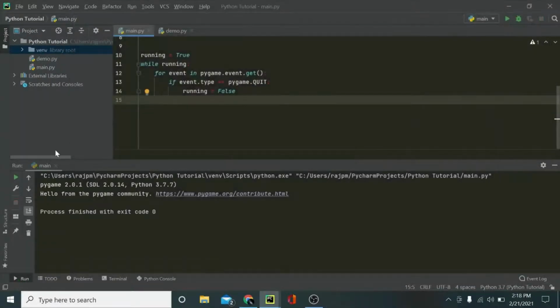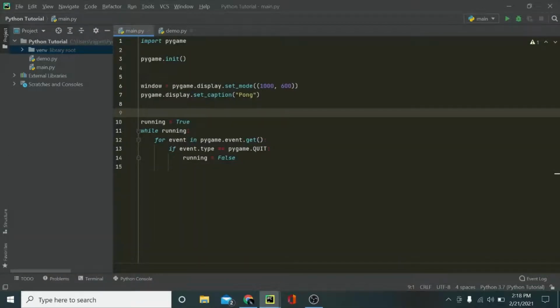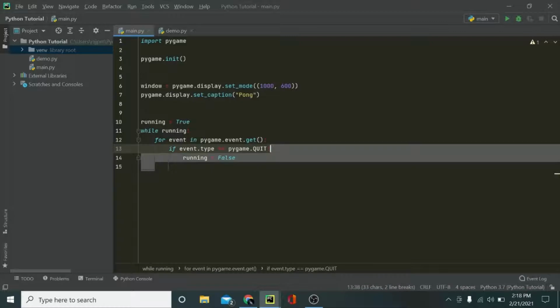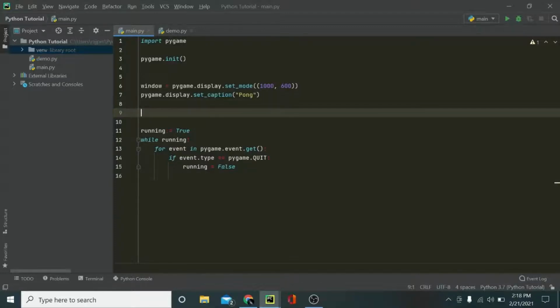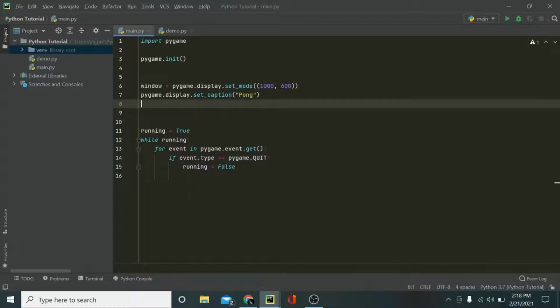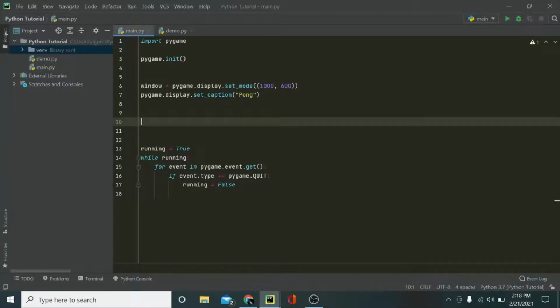And now we're going to be learning how to draw stuff in Pygame. So let me start with that. For drawing stuff in Pygame, there are a lot of methods. You can draw rectangles, you can draw circles, and a lot of other stuff. For our case, we need to draw two rectangles and a ball, I mean, a circle. What I'm going to do is a little different, because after some while we need to do the collision and all that, and so that collision is easier for us, I'm going to create a variable for all of them.